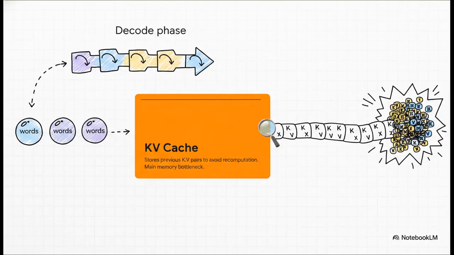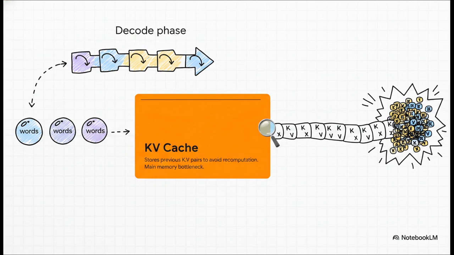And this brilliantly illustrates the need for something called the KV cache. Because the decode phase generates words one by one, it would be just ridiculously inefficient to recalculate those attention scores for the entire sentence every single time a new word pops out. So instead, the model stores the previous key and value pairs in the KV cache. It saves a massive amount of computing power, but there is a catch. The KV cache grows linearly with the length of the text, and it eventually becomes the main bottleneck for the system's memory.